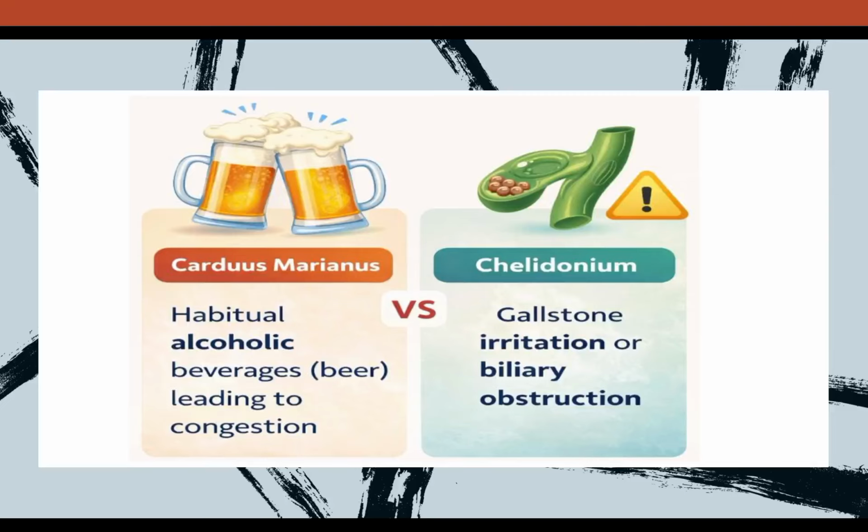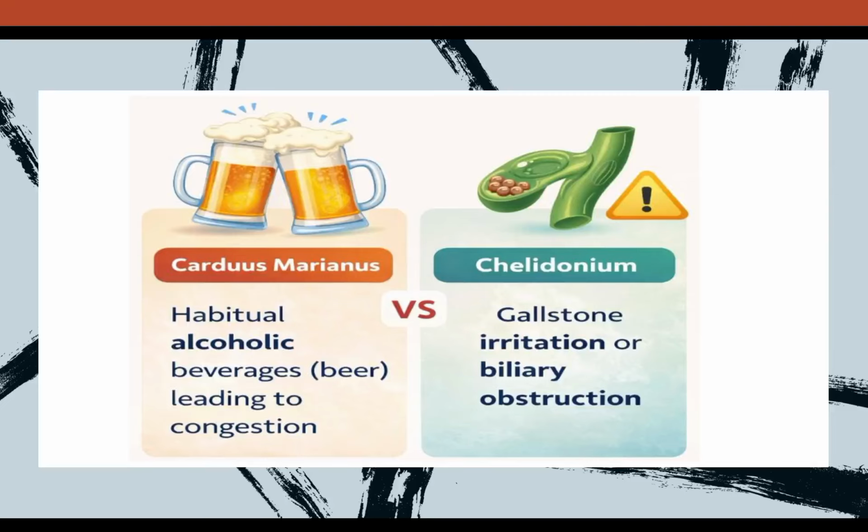Okay, now let us see the causation. In case of Carduus, the extremely important causation is habitual alcohol or beer addiction, which leads to congestion and soreness of the liver. On the other hand, in Chelidonium, the main important cause is gallstone irritation or biliary obstruction.